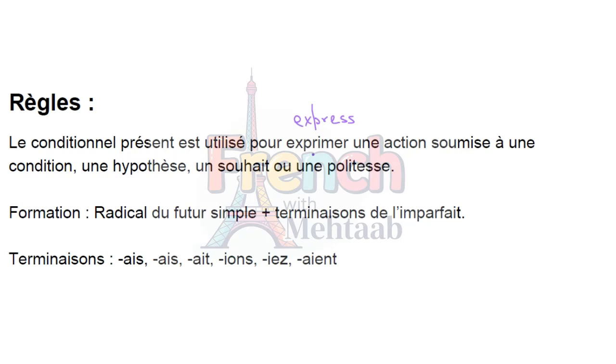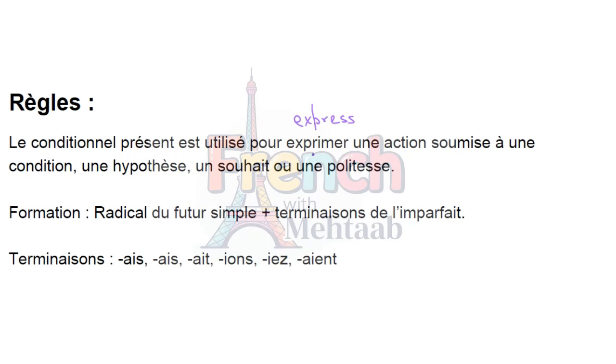When there is a condition, we will use le conditionnel présent. Une hypothèse, like I have explained, it's not certain that the event will happen. It could happen. There is some uncertainty. We are not providing any kind of guarantee.